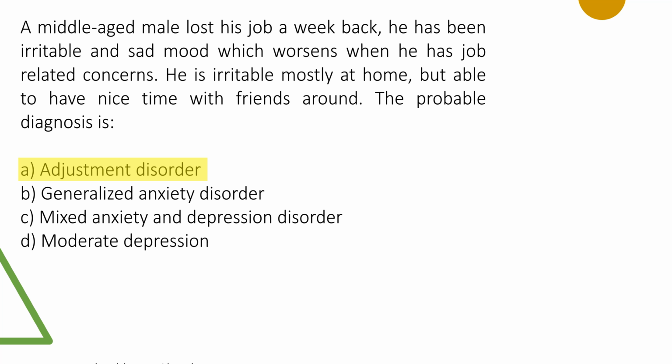Why did I mention duration? Adjustment disorder is something which starts with a life event and will maximum stay for a period of 6 months. Whereas the other conditions given in the choice, like GAD, require minimum 6 months of symptoms for you to diagnose GAD. Whereas the other two conditions, mixed anxiety and depression disorder and moderate depression, require 2 weeks of minimum symptoms for you to actually diagnose these conditions.